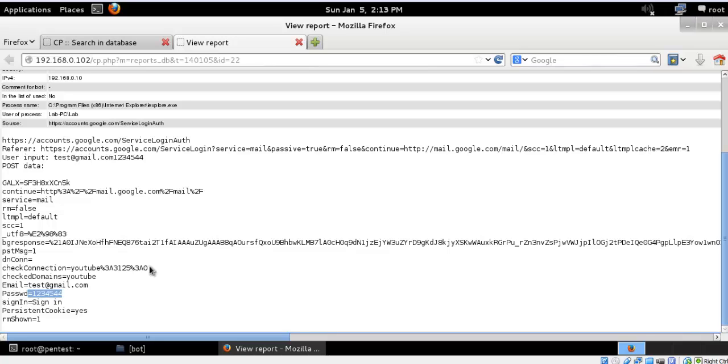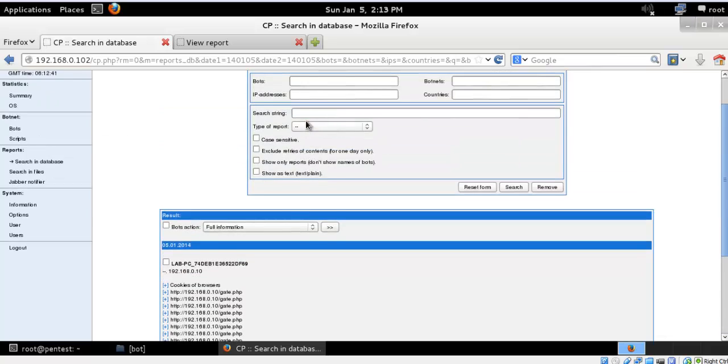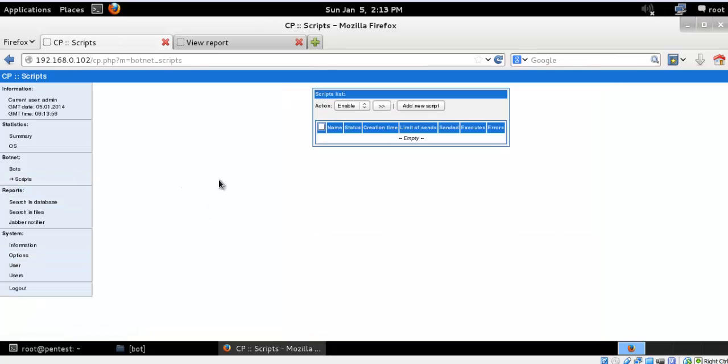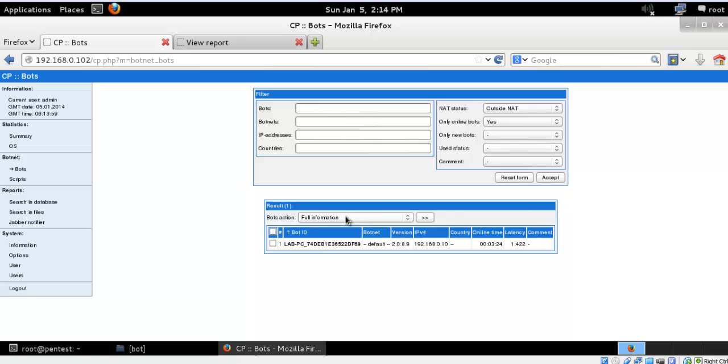So I think that's all for this video, and you can also try using other functions over here, like grabber or using a script. So you can go ahead and try it on your own.